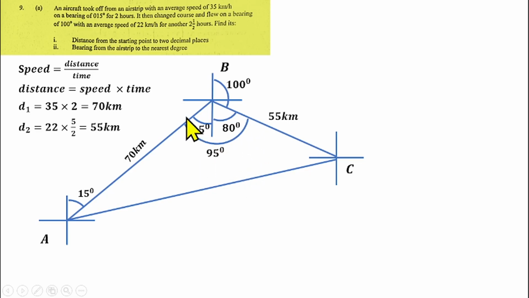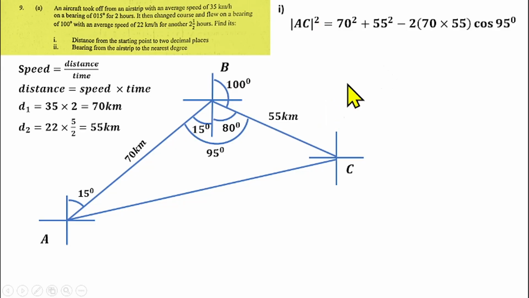Now that we have an angle inside this triangle, then we have two sides also. Then we can use a principle to find the distance of the aircraft from the beginning, which is line AC. So which principle do you think we can use? We have this triangle given this side, this side and an included angle, so we can use the cosine rule. So using the cosine rule, you'll have AC squared equals 70 squared plus 55 squared minus 2 times 70 times 55 cos 95 degrees.